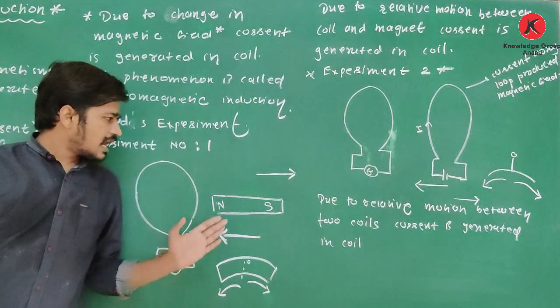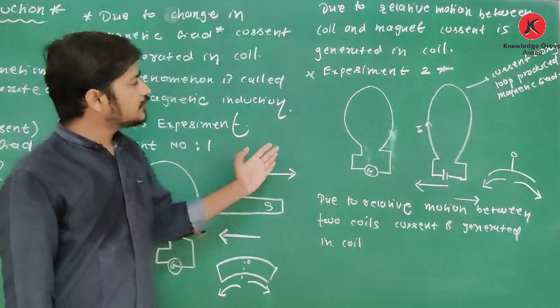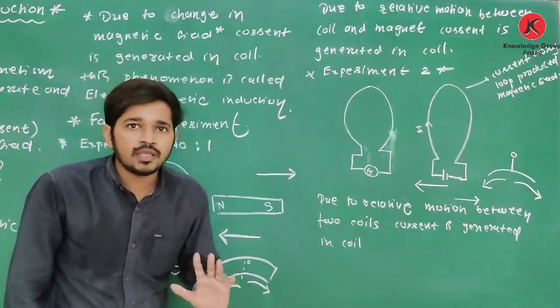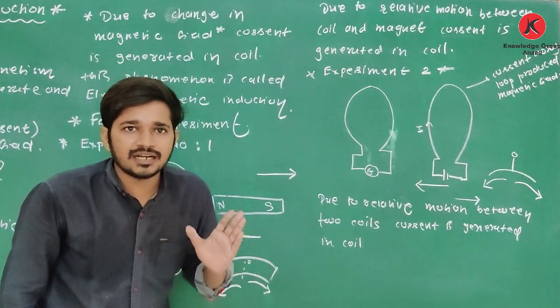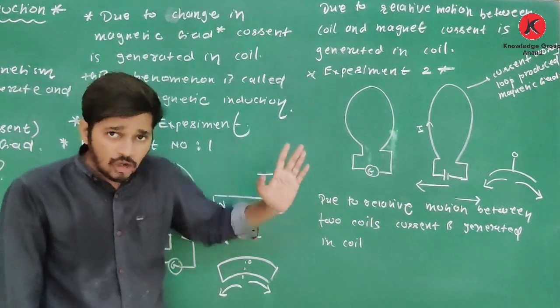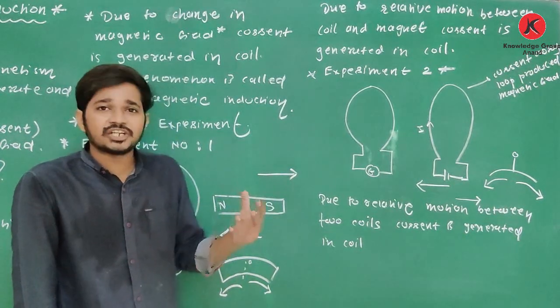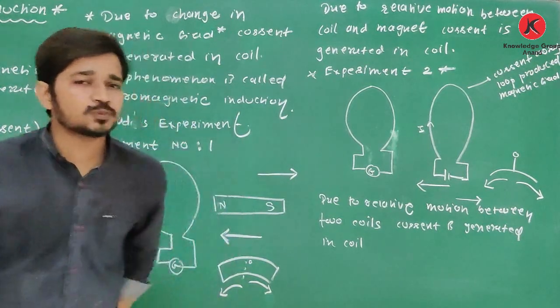So yes, after these two experiments, you may say that if there is relative motion, a magnetic field is produced. No, it is not necessary. To generate current, relative motion alone is not the only way. Then why is current generated? We will see experiment number 3.